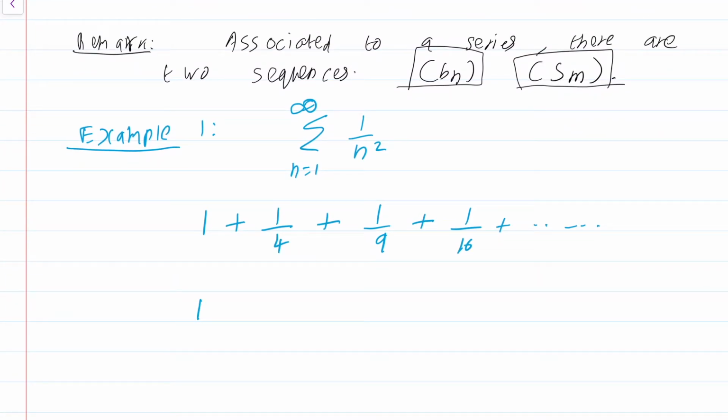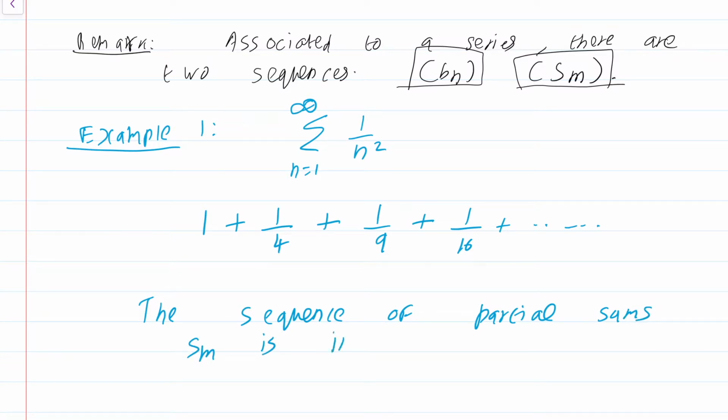Now what I do is, I know that the sequence of partial sums Sm is increasing simply because the series has terms that are all non-negative. So it's nothing special about this series 1 by n squared. Any series in which you have the nth term bn greater than or equal to 0 always will have this nice property that the sequence of partial sums will be increasing.